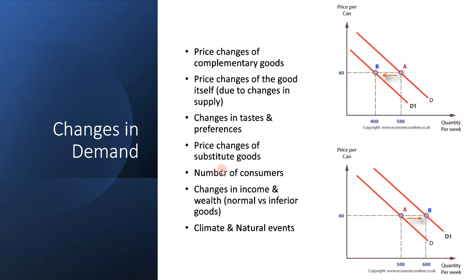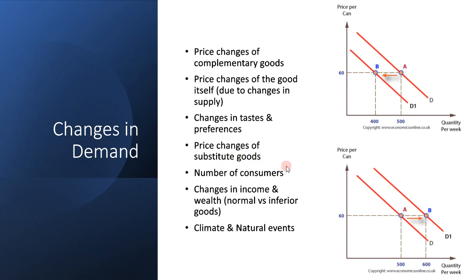If the price of petrol increases, its demand will go down, ultimately leading to demand for diesel going up because people are looking for a cheaper replacement. So, price changes of substitute goods.